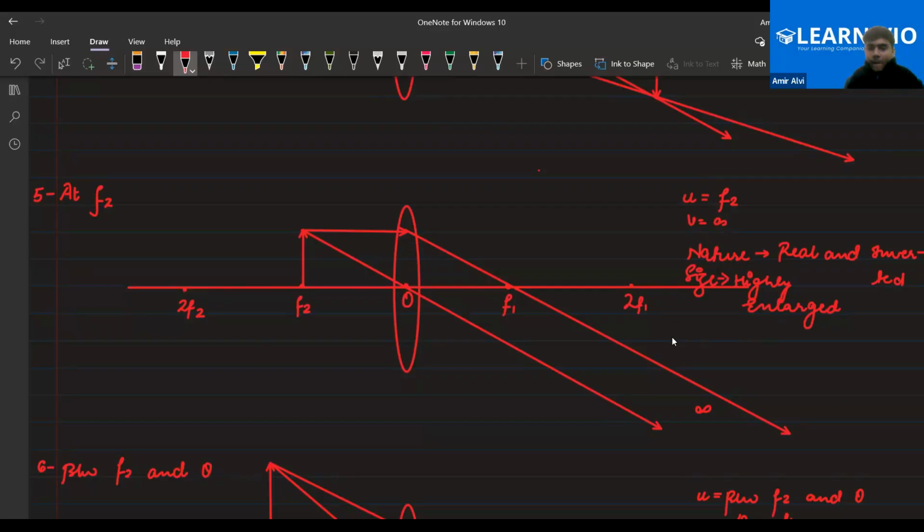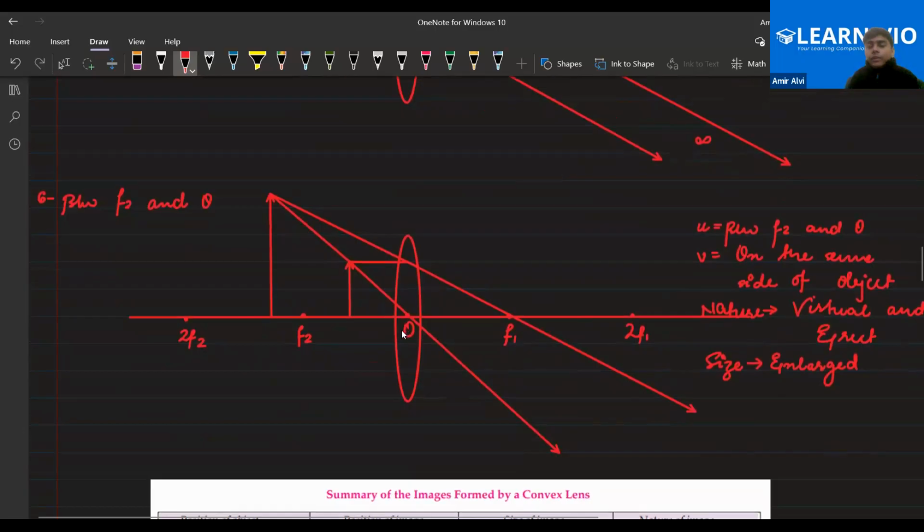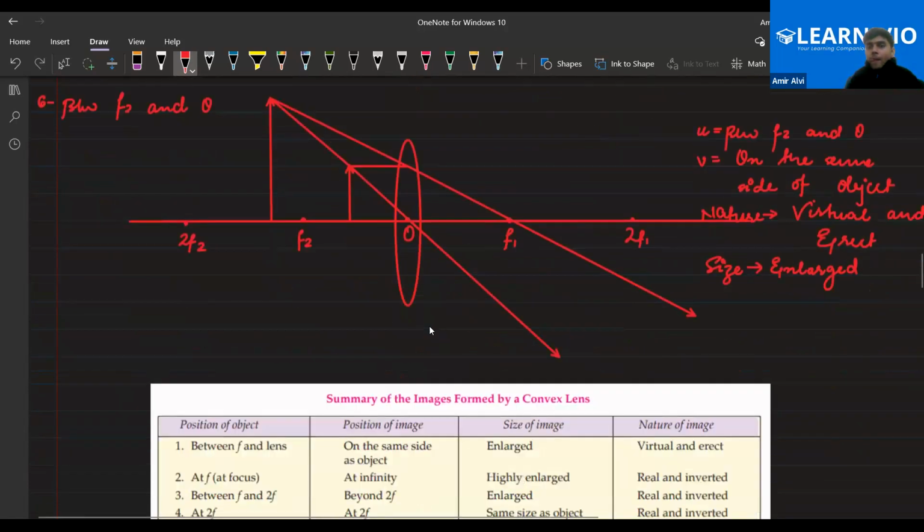Yes, sir. Okay. Next is the case in which a virtual image is formed by the convex lens, when the object is placed between the optical center and the focus. That means the image formed would be on the same side of the lens. It would be enlarged, virtual and erect. Clear to all of you?